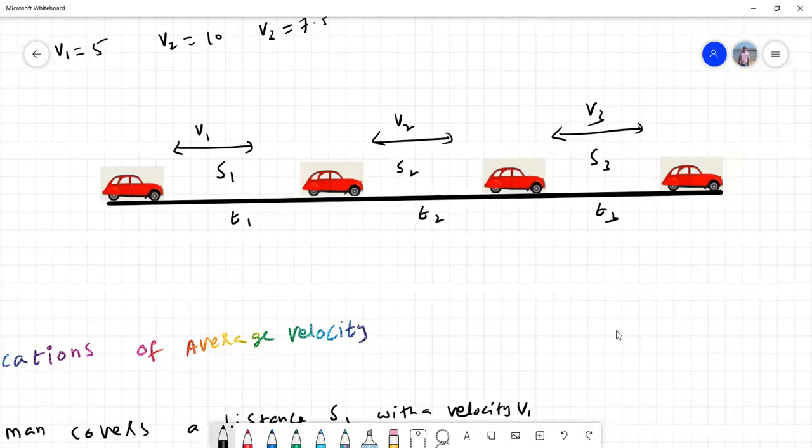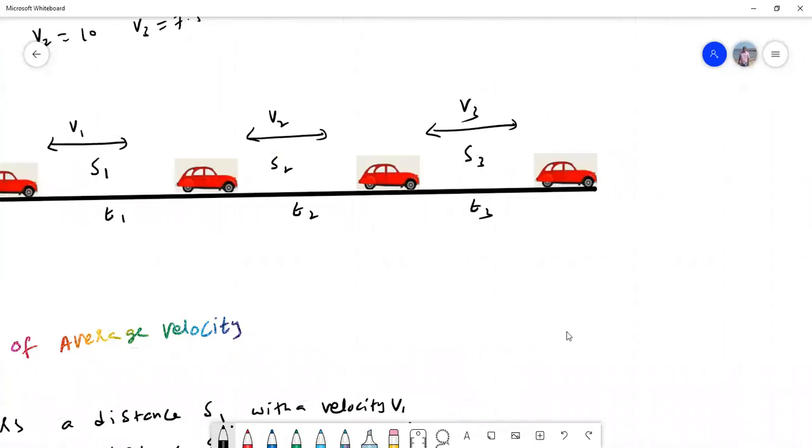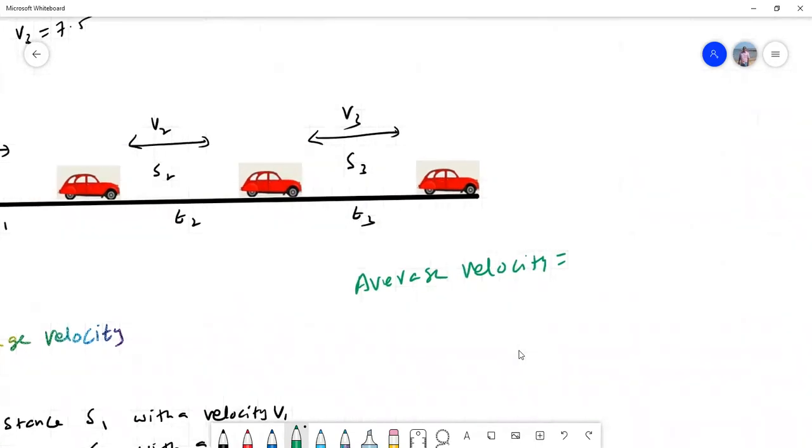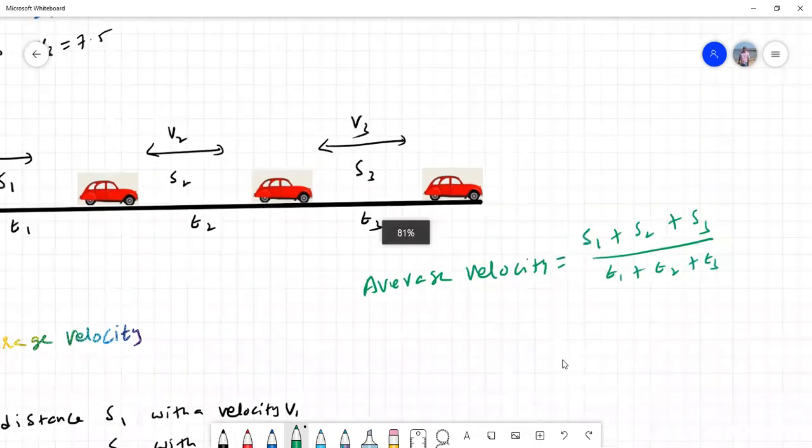When the body is moving with a non-uniform velocity, how do you calculate average velocity? See, average velocity is simply defined as the ratio of total displacement covered by the body to total time taken. Very simple definition. What is average velocity?